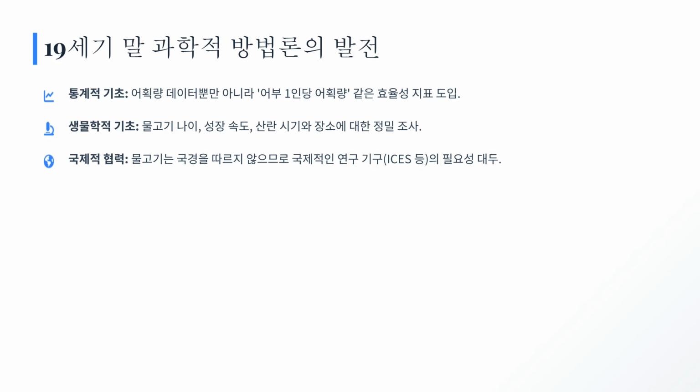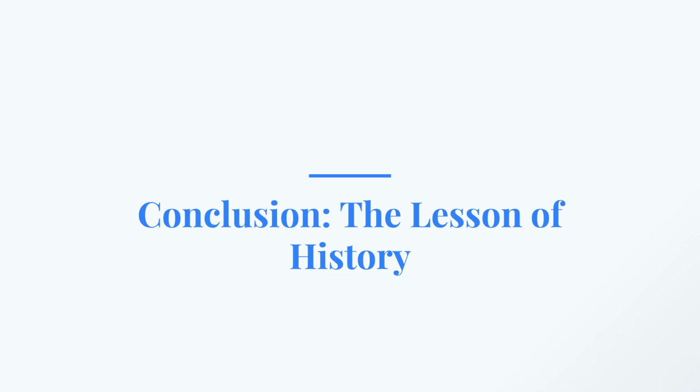Statistical foundations improved with the introduction of efficiency indicators like catch per fisherman. Biologically, detailed investigations into fish age, growth rate, spawning time, and location became common. International cooperation became essential as fish ignore borders, leading to the establishment of bodies like ICES.